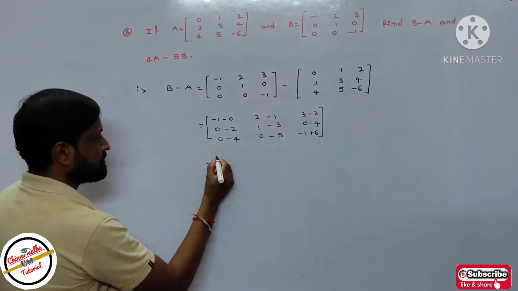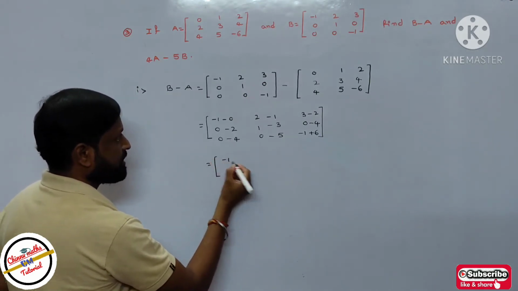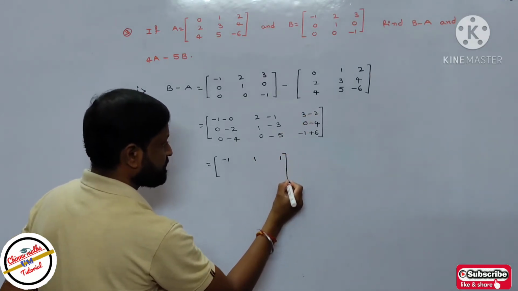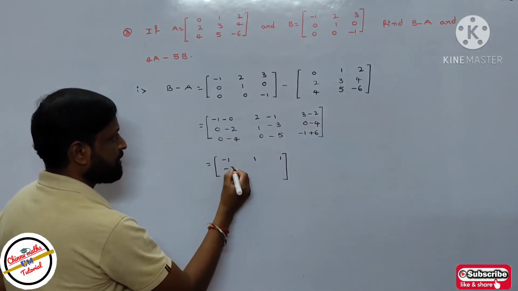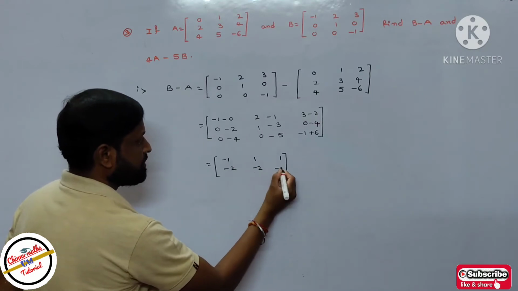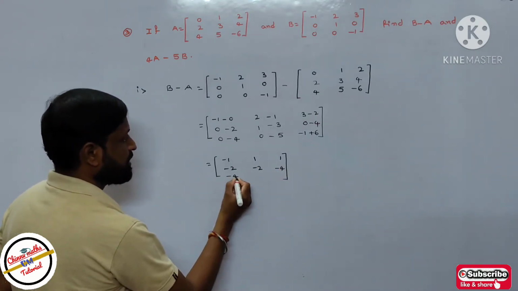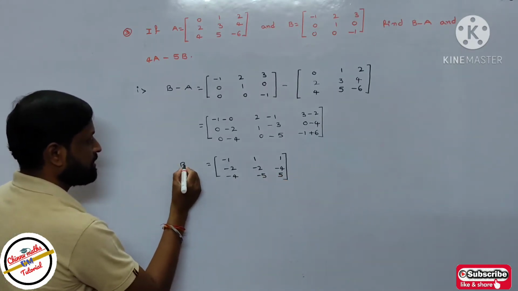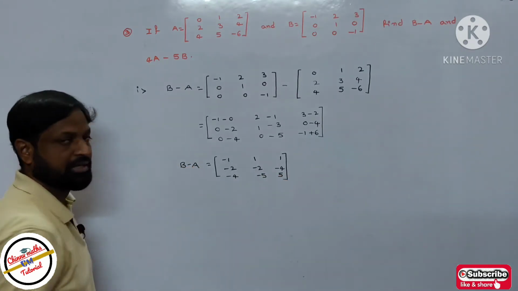It is equal to minus 1, then 2 minus 1 equal to 1, 3 minus 2 equal to 1, 0 minus 2 equal to minus 2, again minus 2, minus 4, so then minus 4, minus 5 and 5. It is the value of B minus A.